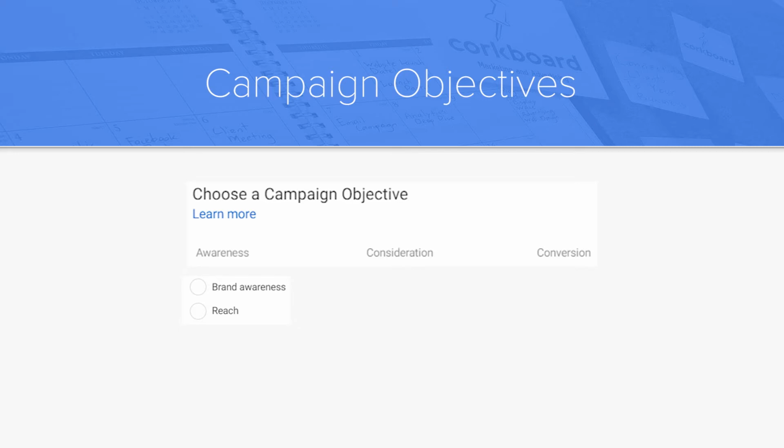Under awareness, there are 2 campaign objectives: brand awareness and reach. Brand awareness increases people's awareness of your brand or products, while reach shows your ad to as many people as possible in your target audience.